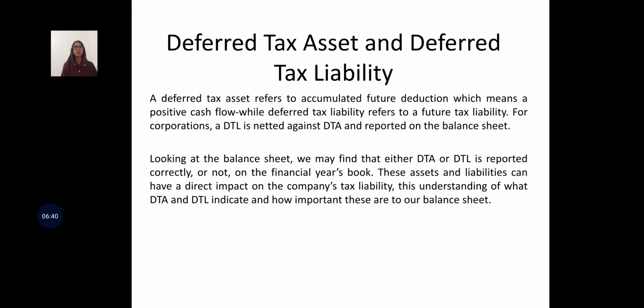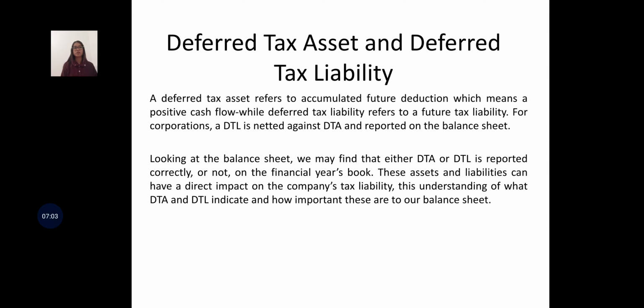Now talking about deferred tax assets and deferred tax liability. A deferred tax asset refers to the accumulated future deduction, which means positive cash flow, while deferred tax liability refers to the future tax liability. For a corporation, deferred tax liability is netted against deferred tax assets and reported on the balance sheet.